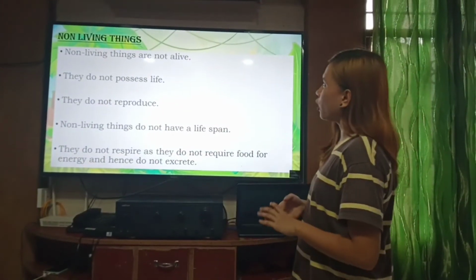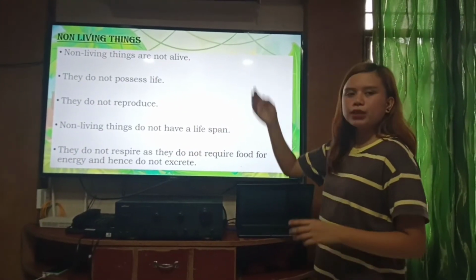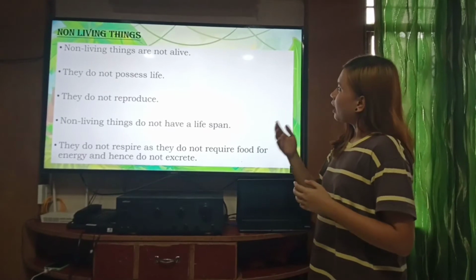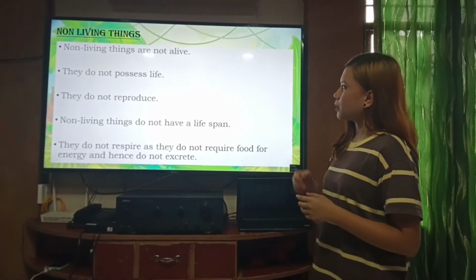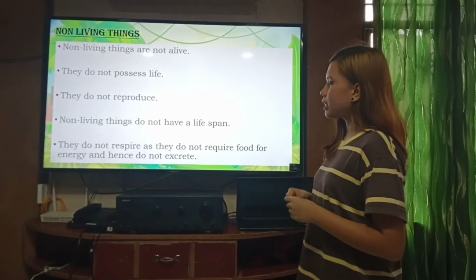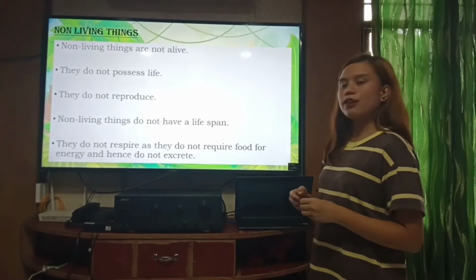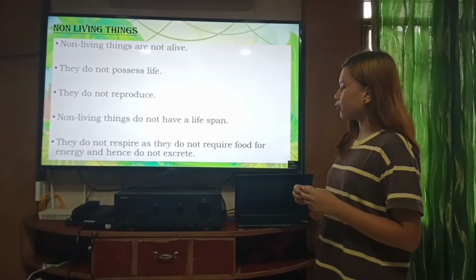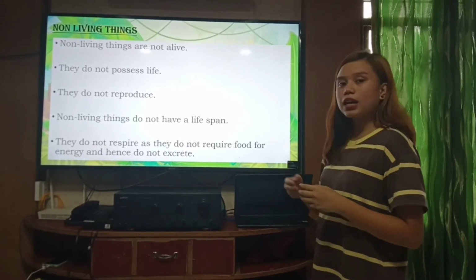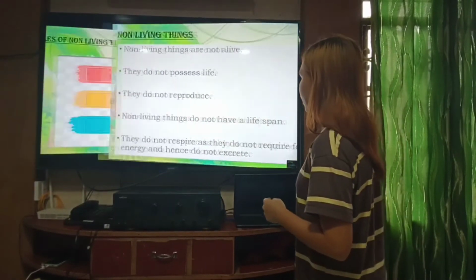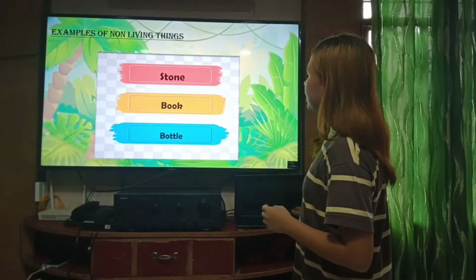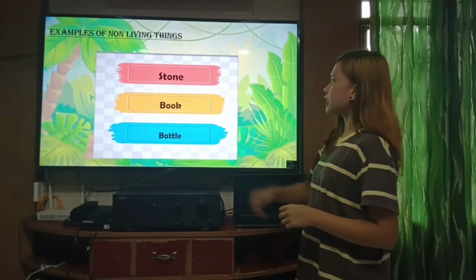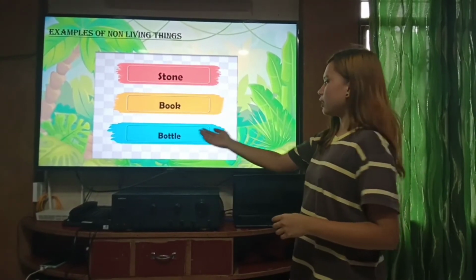So let's move on. When we say non-living things, these are the things that are not alive. They do not possess life, they do not reproduce. Non-living things do not have a lifespan. They do not respire as they do not require food for energy and hence do not excrete. So here are three examples of non-living things: first is the stone, book, and bottle.